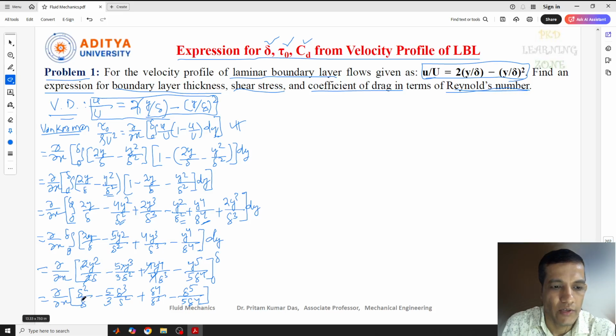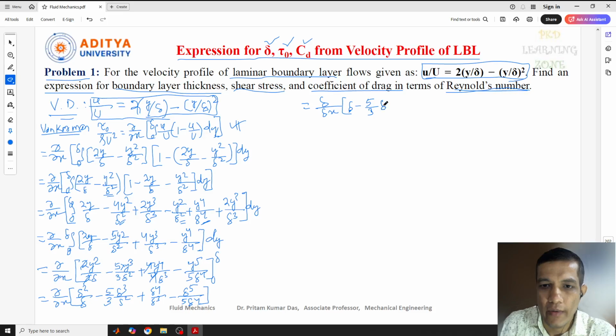Now finally, let me write this equation. After cancelling, what will we get? Del by del x, bracket start, delta minus 5 by 3 delta, because this is cancelled and the 2 cancels, 1 will be there. Similarly again plus delta will be there, and minus delta to the power 5 by 5 delta to the power 4, so delta by 5 will be there, bracket close.